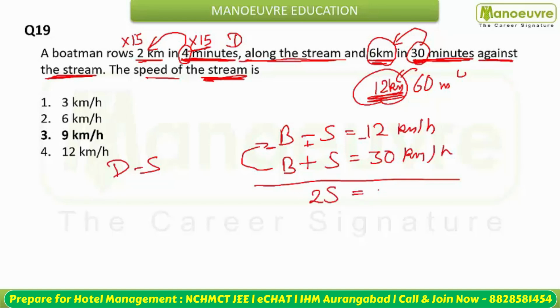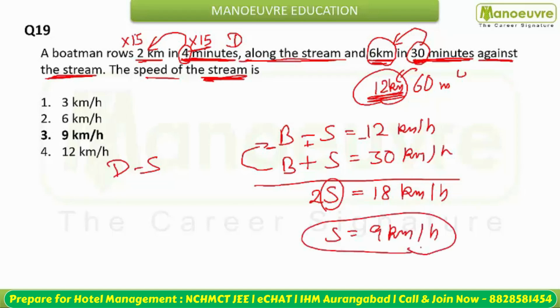30 minus 12. This is what? This is going to be your 18 kilometer per hour. So speed of stream will be what? This is going to be 9 kilometer per hour is your answer. Option number 3, that is 9 kilometer per hour is your answer.